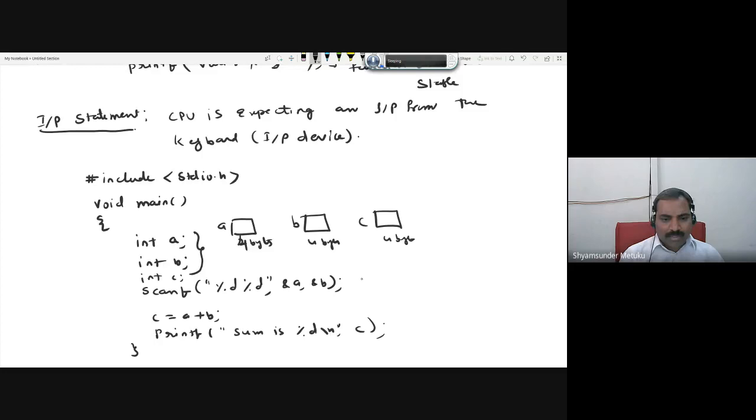The moment scanf is executed by the CPU, you will get a screen with the cursor started blinking. Cursor starts blinking, indicates that at this point of time, you will get a screen to take the input. Okay, when the cursor starts blinking, you are supposed to type from the keyboard. Suppose I'm typing, because how many percentages have I written here?